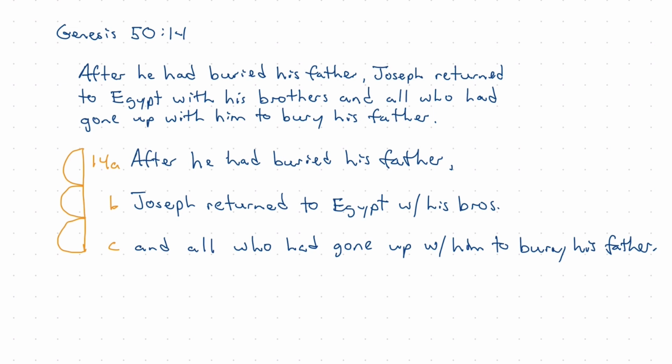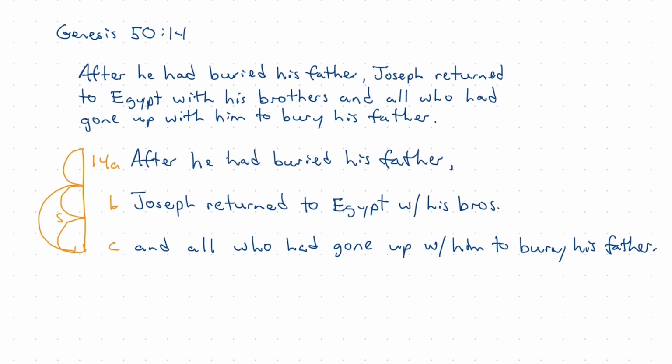These two things happened. Joseph returned to Egypt with his brothers, and everyone who had gone up with him to bury his father also returned to Egypt. So all these people returned to Egypt. So this seems to be in series together. Those two things happened.